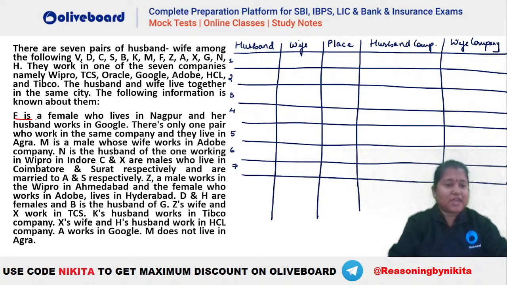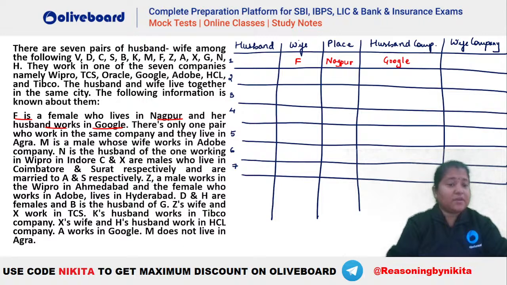Let's see what is given. F is a female who lives in Nagpur and her husband works in Google. So we know that F is the wife here. She is a female, she lives in Nagpur, and her husband works in Google. So the husband's company is Google here. We do not know who the husband of F is. We will check that later.